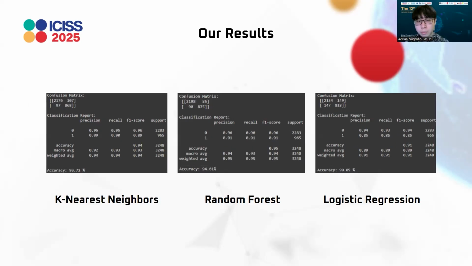Here are the remaining machine learning models that we used: the k-nearest neighbors, random forest, and logistic regression. And among these 3, the highest accuracy being random forest and the lowest being logistic regression.